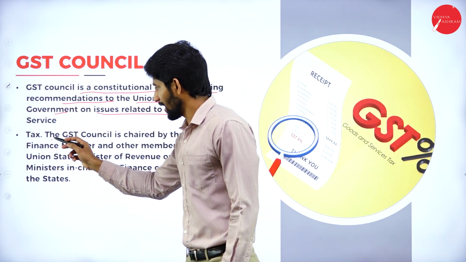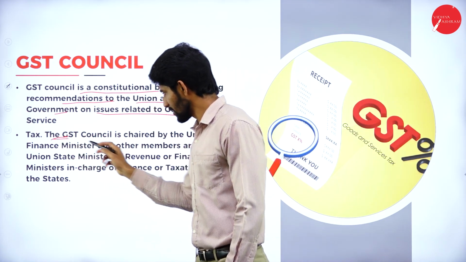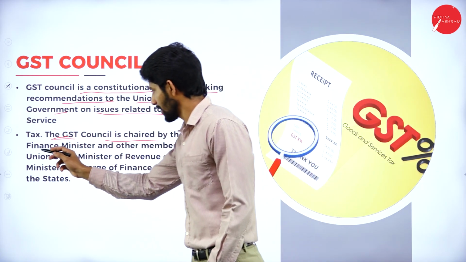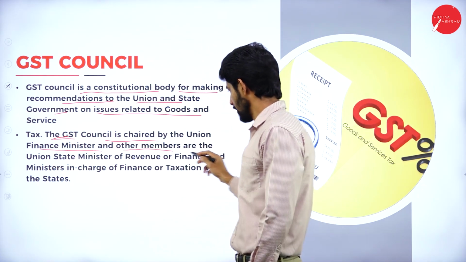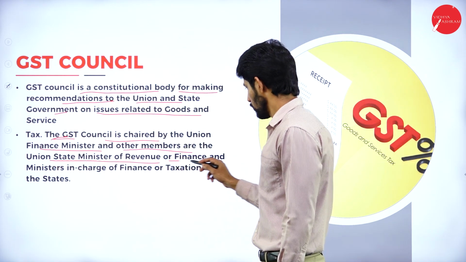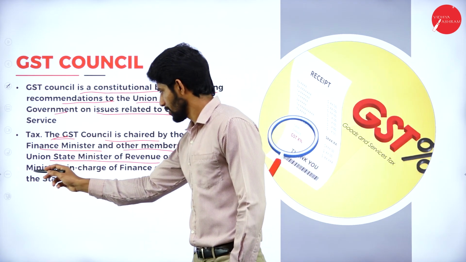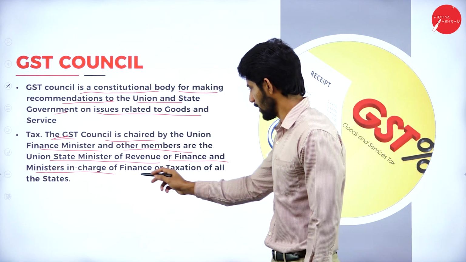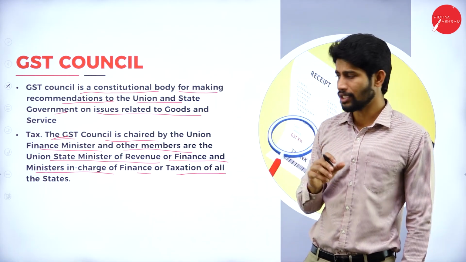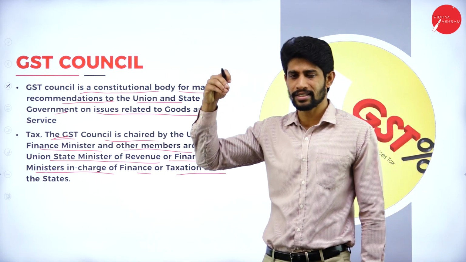The GST Council is chaired by the Union Finance Minister, and the other members are the Union State Ministers of Revenue or Finance and ministers in charge of finance or taxation of all the states. So who is going to head the GST Council?